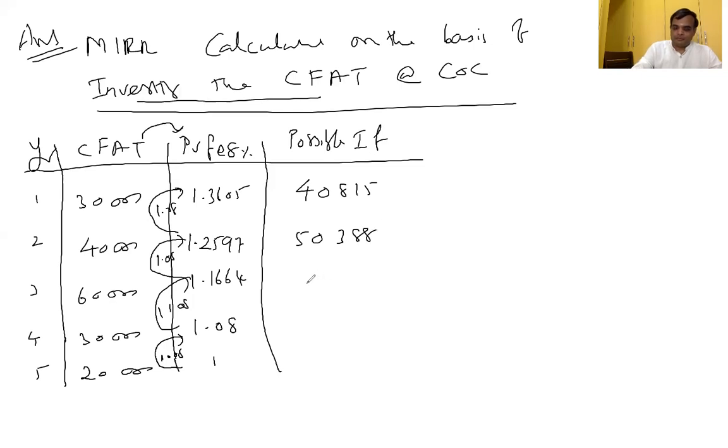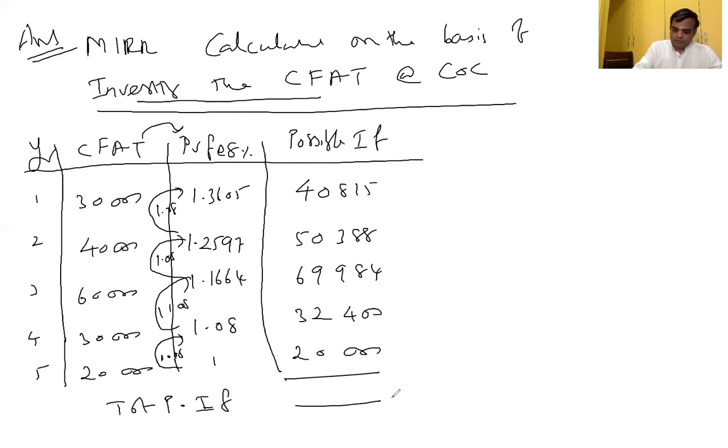Next, 69,984. Next, 32,400. Next, 20,000. Total possible inflow is 2,13,587.